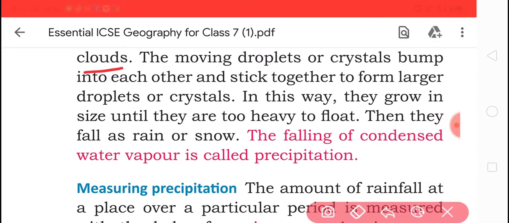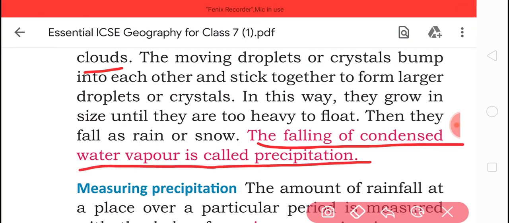The moving droplets or crystals bump into each other and stick together to form larger droplets or crystals. In this way, they grow in size until they can no longer float. Then they fall as rain or snow. The falling of condensed water vapor is called precipitation.